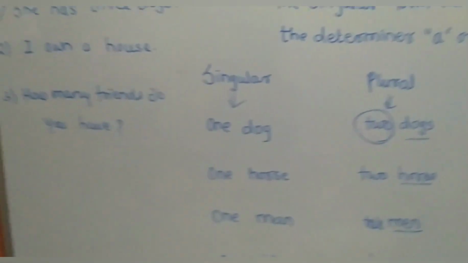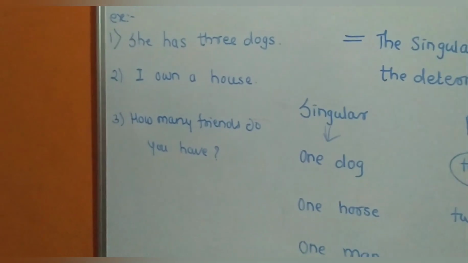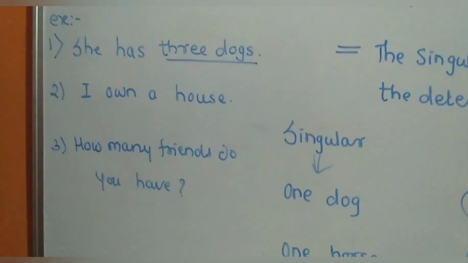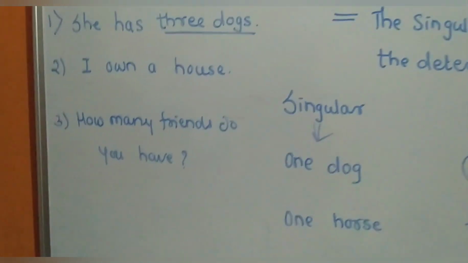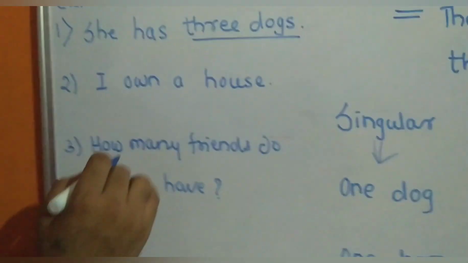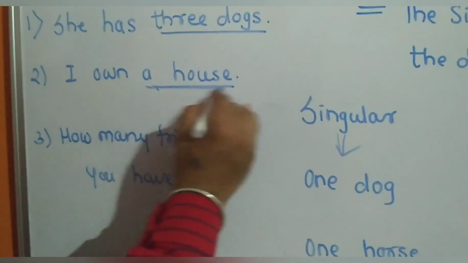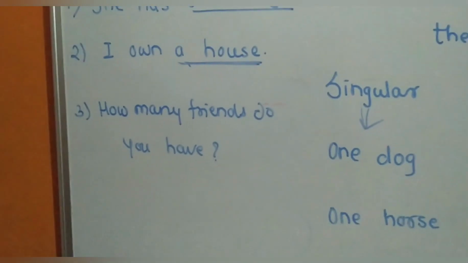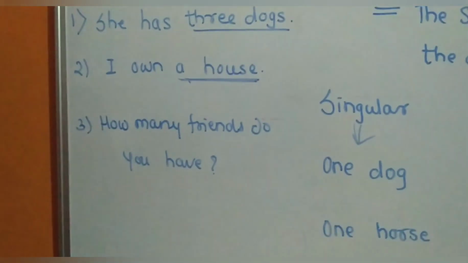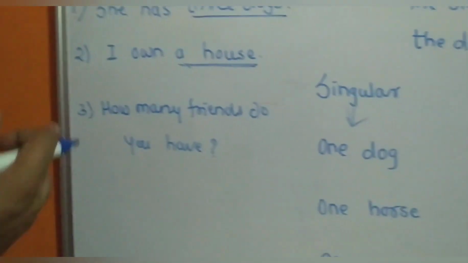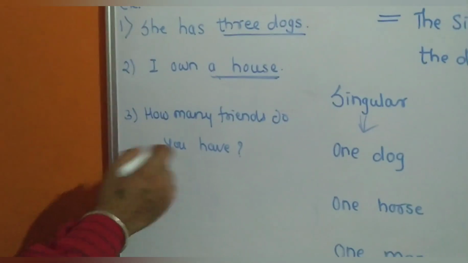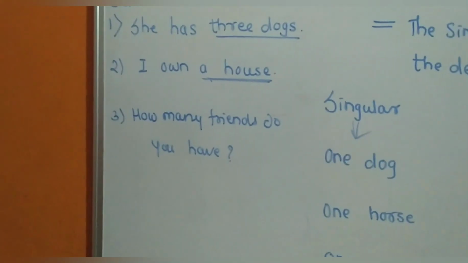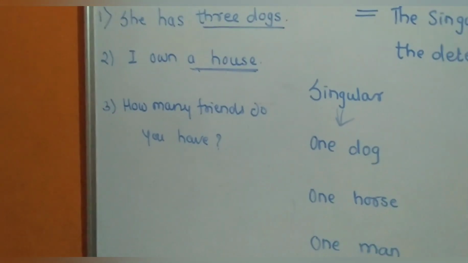Now see examples of countable nouns. She has 3 dogs. Now 3 dogs is indicated as a countable noun. I own a house. Now a house is a countable noun. And the next one is how many friends do you have? So these types of questions are asked with countable nouns. How many friends do you have? You can give the answer in numbers 1, 2, 3, 4 like this.